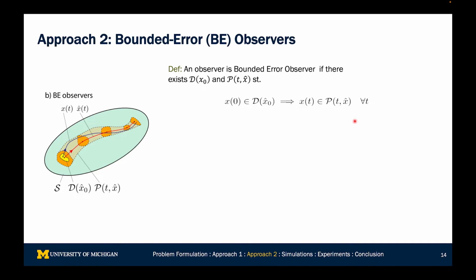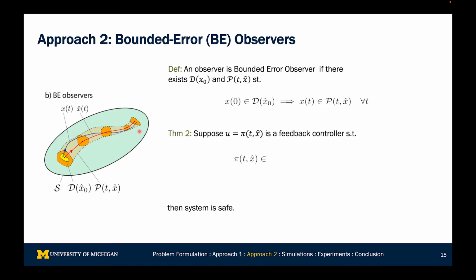So let's define this a bit more formally. We say that an observer is a bounded error observer if there exists a set D and a set P, such that if you started within a D set of the true condition, you would remain within a P set for all time. In the diagram up here, the D set is the yellow set. As long as you start within the yellow set, we can construct this orange set P that you will always remain within.